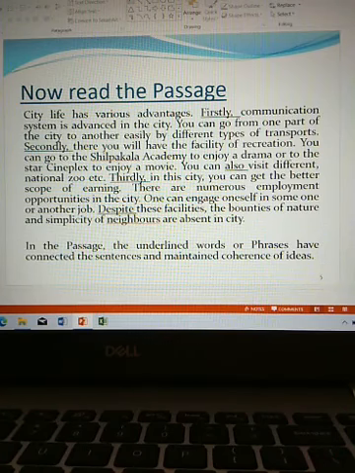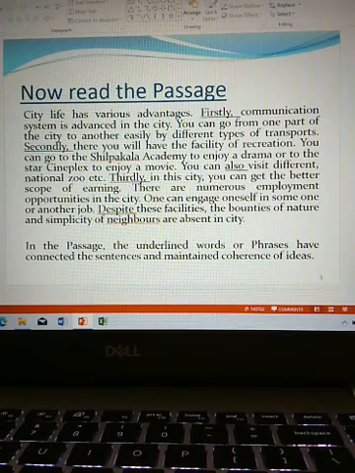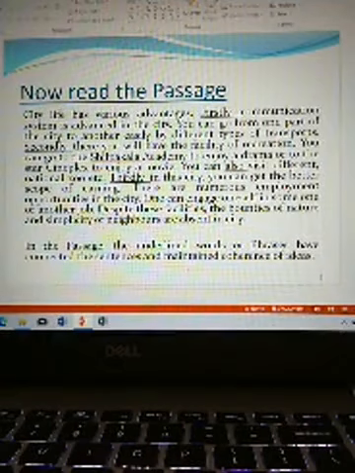So, mark the underlined words or phrases in the sentences: firstly, secondly, thirdly, despite. The underlined words or phrases have connected the sentences and maintained coherence of ideas.